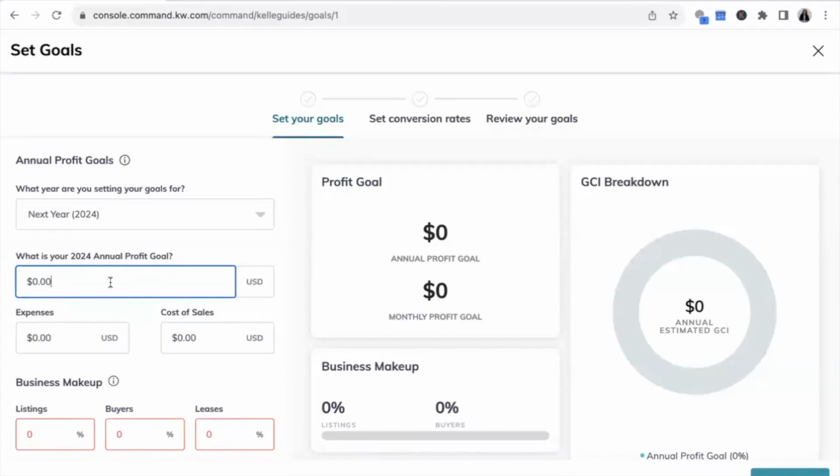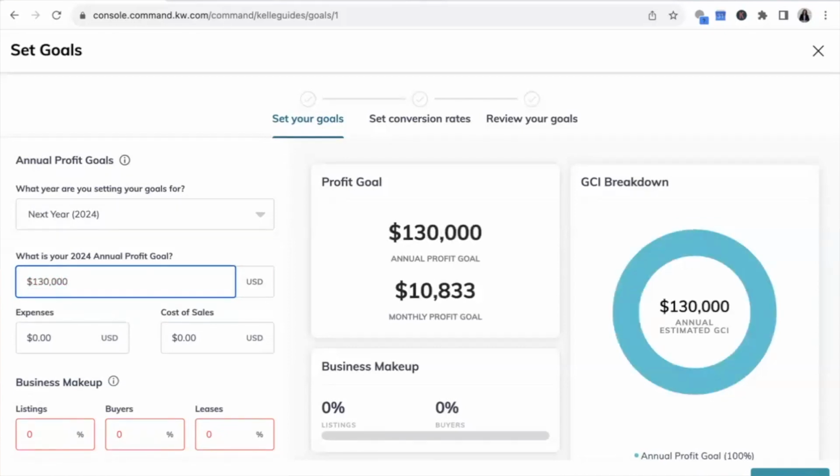So we need to put in about 30% more, because that's generally what our tax brackets are. So 30% more than $100,000 is roughly $130,000, right? Now what you're going to notice is that we're going to need to make more than that to actually take home the $130,000 that we want.